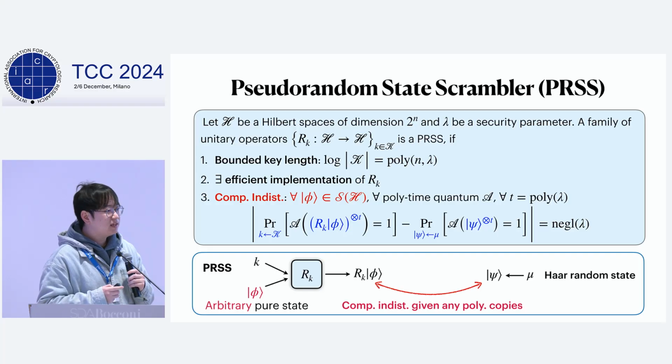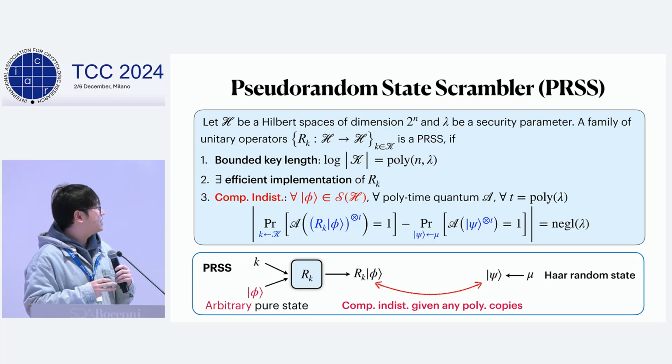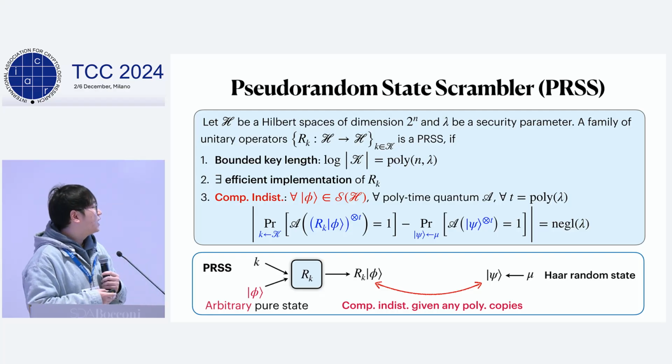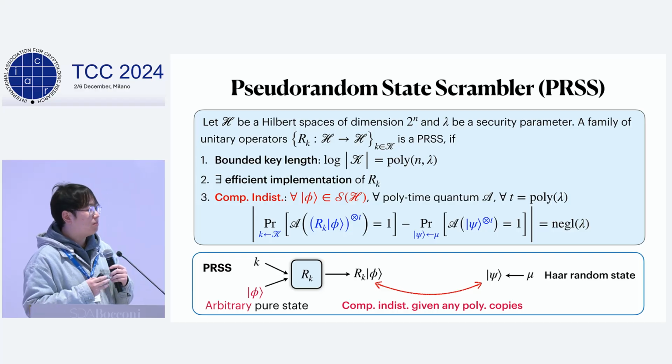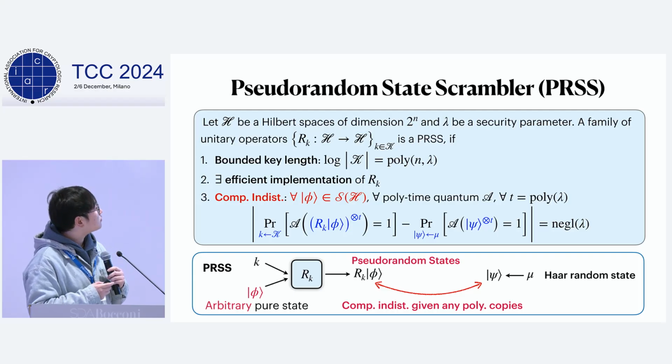Then by strengthening the pseudorandom condition in PRSS, we obtain the definition for random state scrambler. In a random state scrambler, we require that the output state of our scrambler is statistically indistinguishable from a Haar random state, which means the trace distance between the two states is negligible.